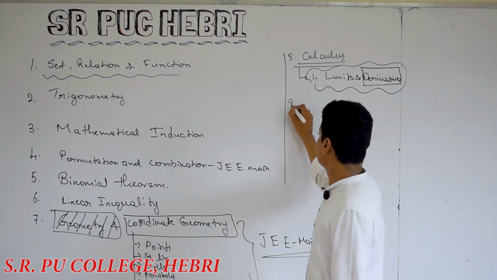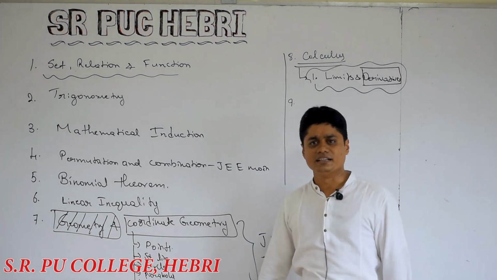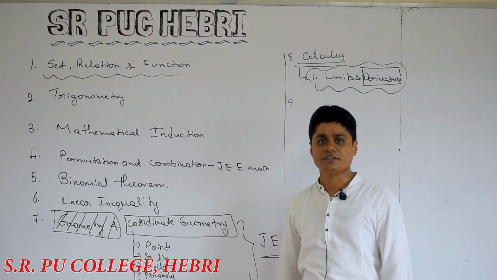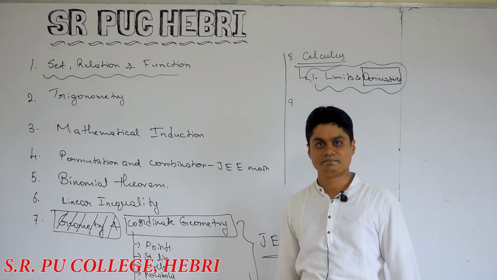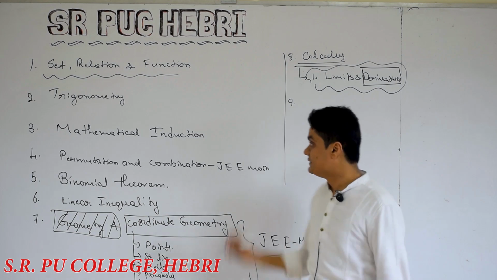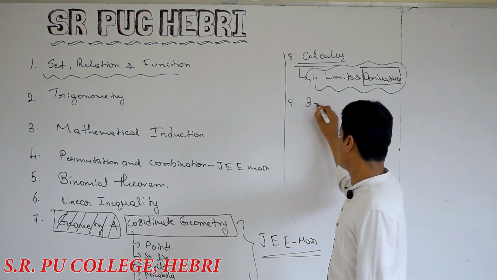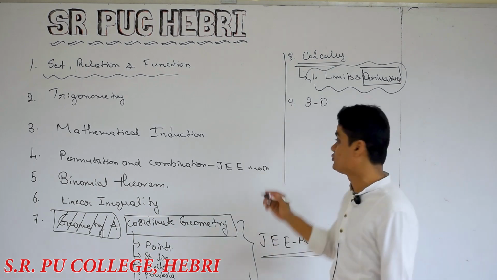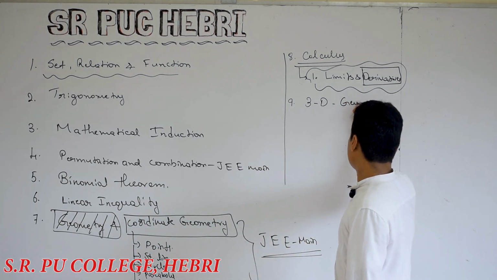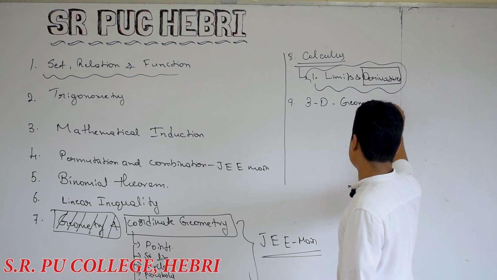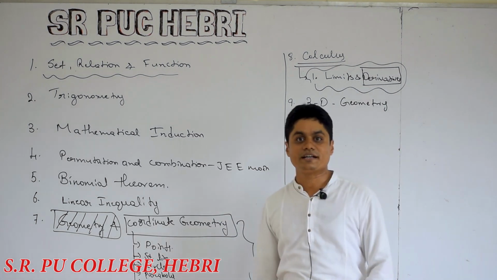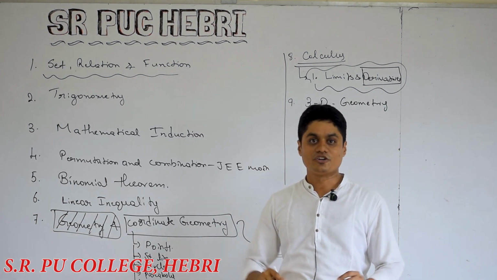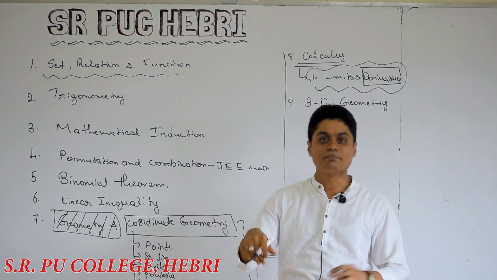Next, up to 10th standard, you just learn 2-dimensional geometry, 2D geometry. This year, you're going to learn the next level of geometry, that is 3D geometry. That means up to 10th standard you were drawing lines, squares and circles on paper.